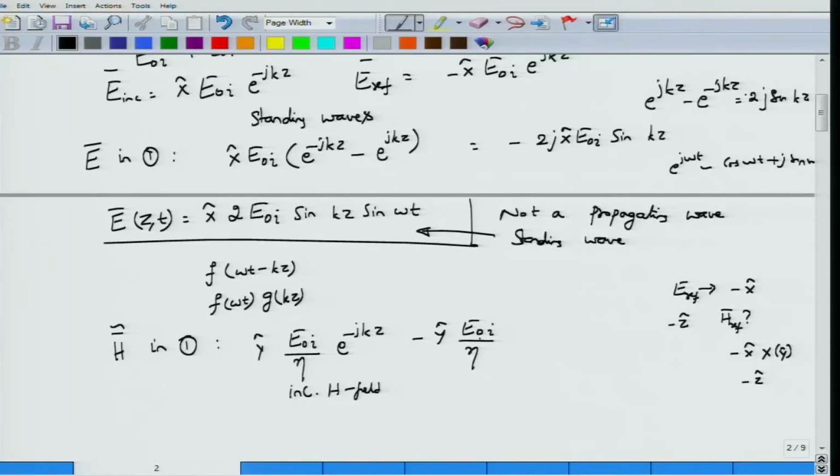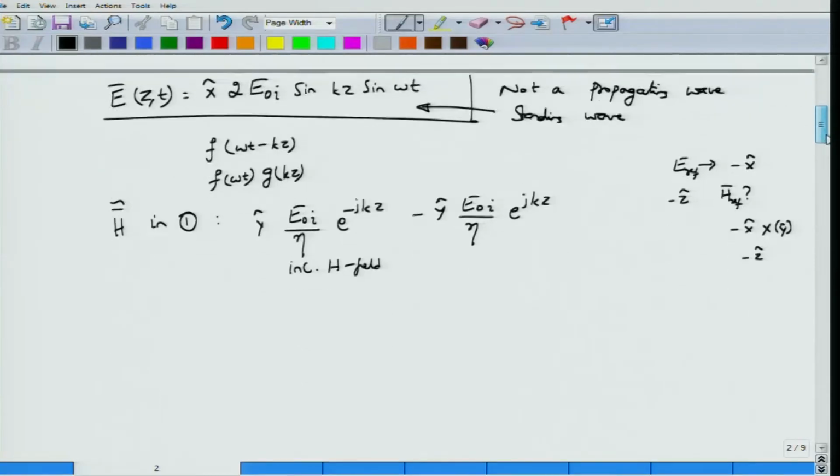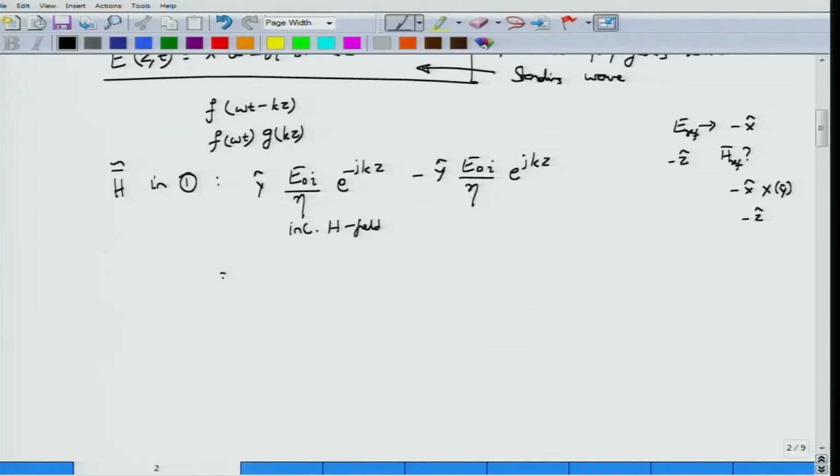So you have the reflected field as E0R by eta e power jkz, but E0R is actually minus E0I. Therefore you have to write this as y hat E0I by eta, e to the power minus jkz plus e power jkz, because E0R is minus E0I.